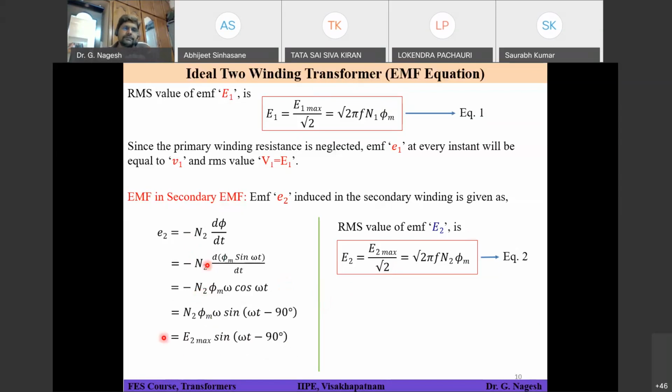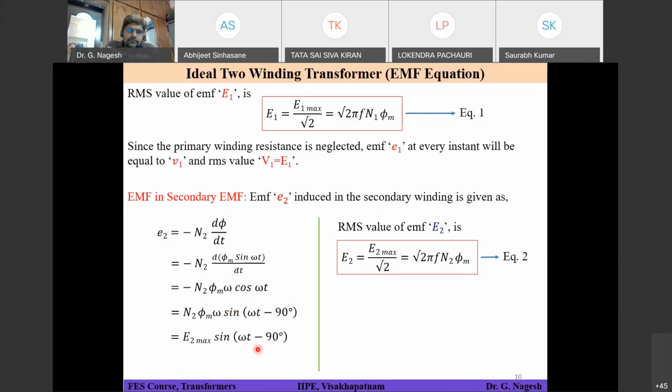Right. So minus N2 into the derivative of phi max into sine of omega t. The derivative of sine is cos of omega t. So I want to avoid this minus. That means if I convert into the equivalent sine function, you will get omega t minus 90 degrees. Simply you are differentiating and trying to avoid this minus sign, because I want to compare E1 and E2. E1 is already a positive amplitude, so E2 also should be in terms of positive amplitude. That's why I am eliminating this minus. So I am converting into the equivalent sine and I got sine of omega t minus 90 degrees.